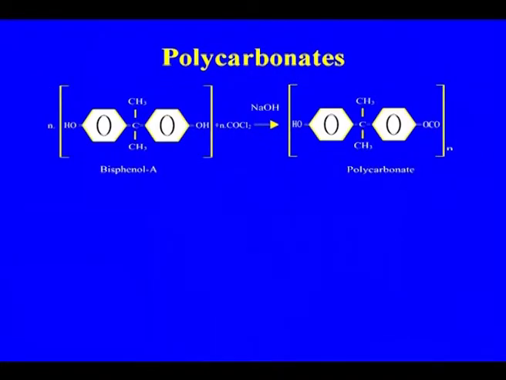This is the reaction taking place, and as I told you, we have two important feedstocks, bisphenol and phosgene. In the case of bisphenol, the raw material is phenol, and then from phenol comes the phosgene, and after the polymerization we get the polycarbonate. This is the process of manufacture and the reaction taking place.